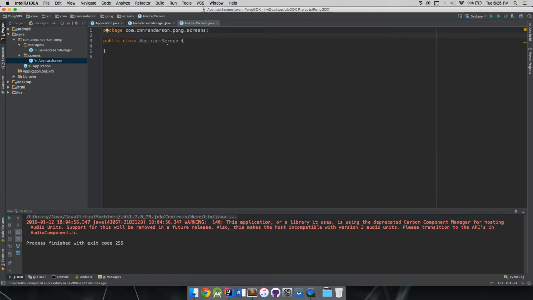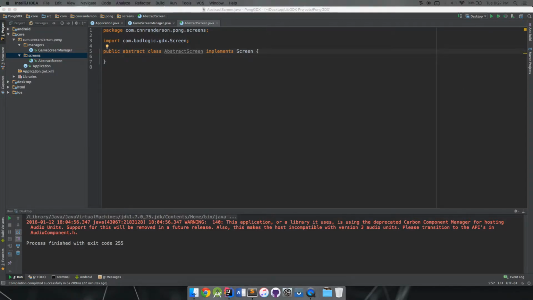So now that we have our abstract screen, this abstract screen is going to implement, I think, the screen interface that bad logic gives us. And yep, there it is. Good to go. You'll notice we get this red squiggly line, and that is because we have methods that we need to implement. We are also going to make this an abstract class because we want a few methods in here that we are writing ourselves that the subclasses will implement.